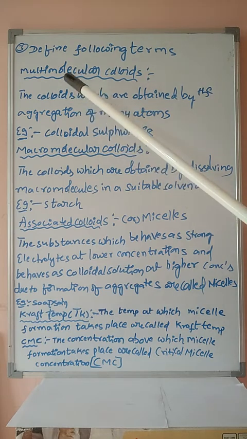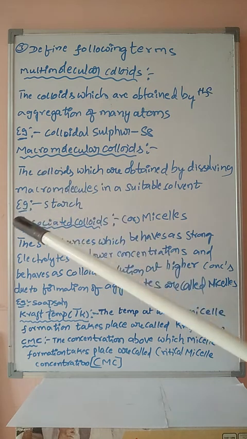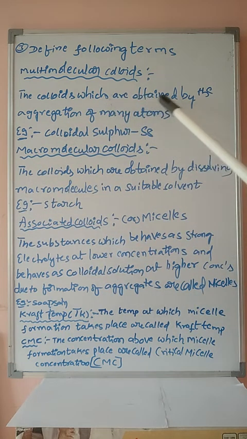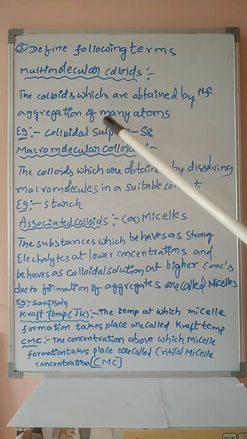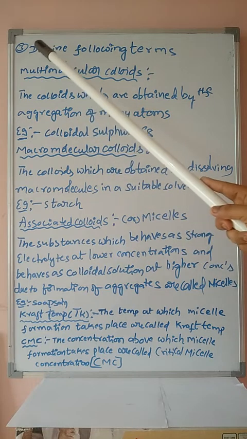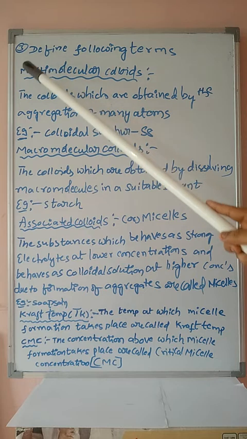First one, students, multi-molecular colloids. The colloids which are obtained by the aggregation of many atoms are known as multi-molecular colloids. Multi means more than one, like multi-talent.